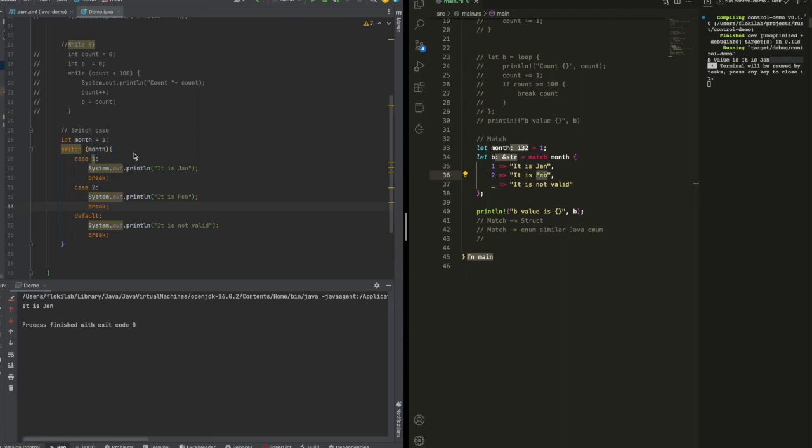Because I worked on Java for so many years, and then when you take up Rust, that's all the things I need to remember when I do Rust. So I hope this session gives you guys a good insight, a quick look at what's different between Rust and Java when we talk about control flow.